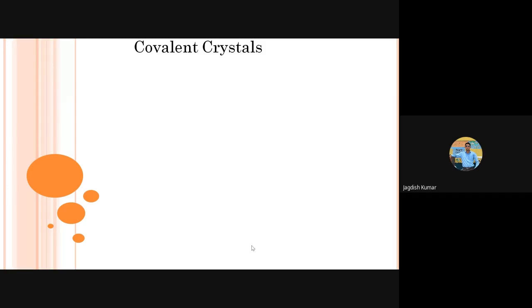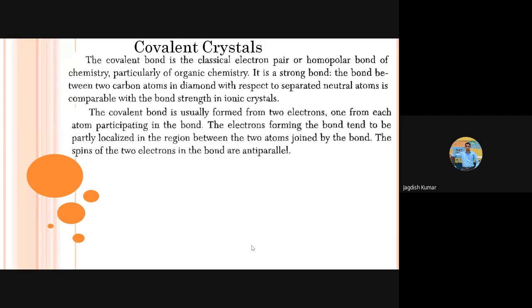But overall there is a deficiency of a single electron, isn't it? Because carbon needs one additional electron, hydrogen also needs one additional electron, but we are giving only one electron. Means to hydrogen, carbon is sharing its electron, and to carbon, hydrogen is sharing its electron. Because of that, that particular electron is localized between the two atoms, and that leads to formation of a covalent bond, which actually results in insulating or semiconducting compounds. Means the electrons are localized.